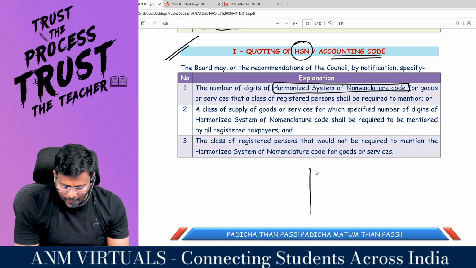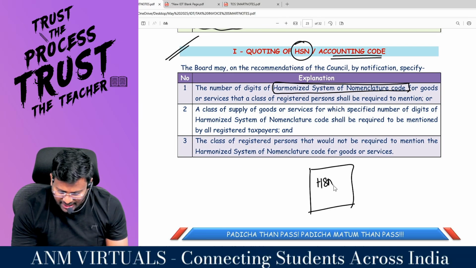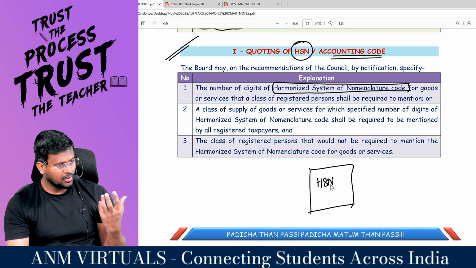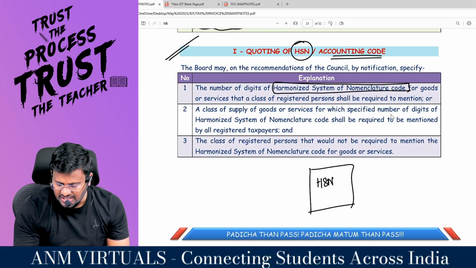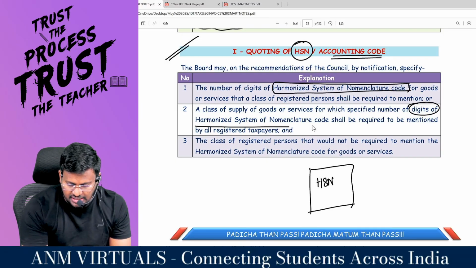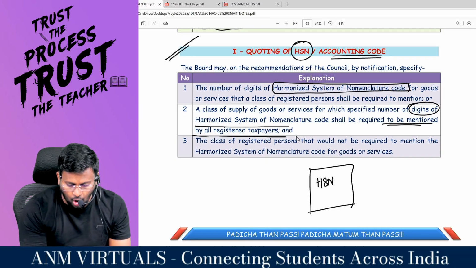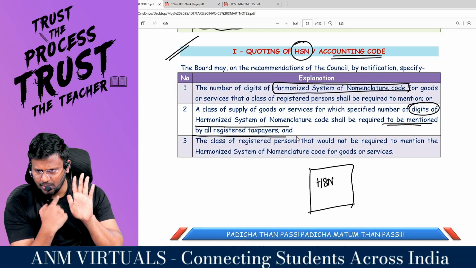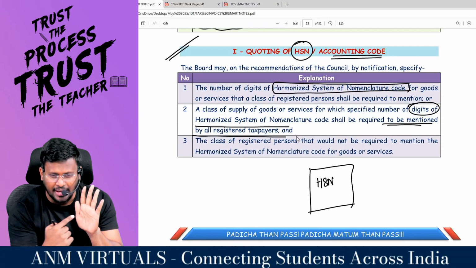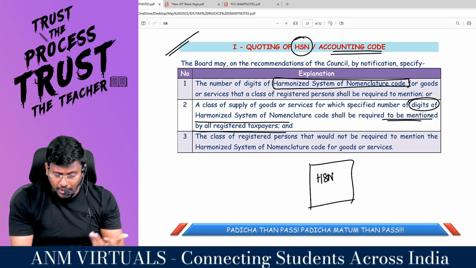That means when you are raising the tax invoice, you have to mention the HSN code. Sir, a class of supply of goods or services or both for which a specified number of digits of HSN shall be required to be mentioned by all registered taxpayers. If you are a registered taxpayer, in your tax invoice, the HSN code should be mentioned. How many digits of the code should I mention?